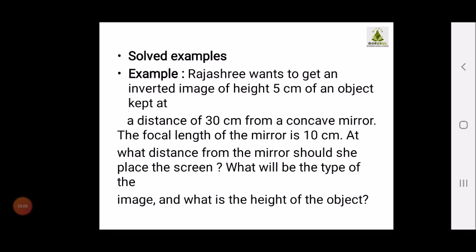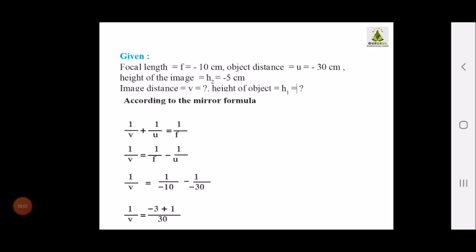First, as per the numerical rule, we have to write the given. So children, what's given? Focal length is given, that is f is equal to minus 10 cm. Object distance u is minus 30 cm. Height of the image h2 is minus 5 cm.